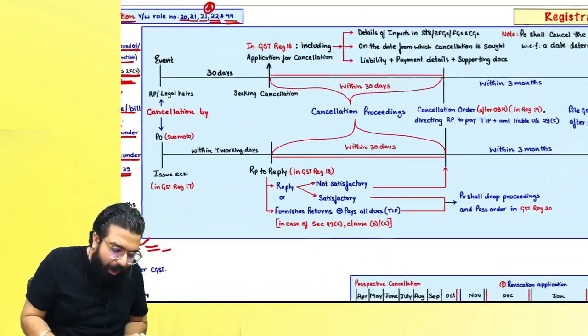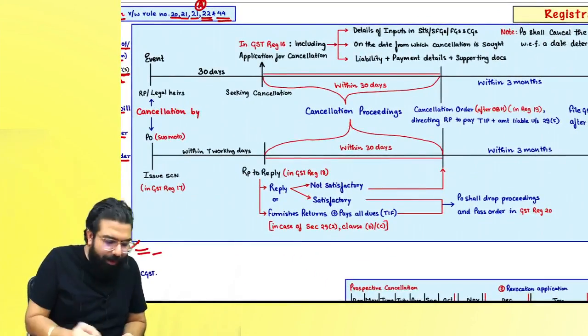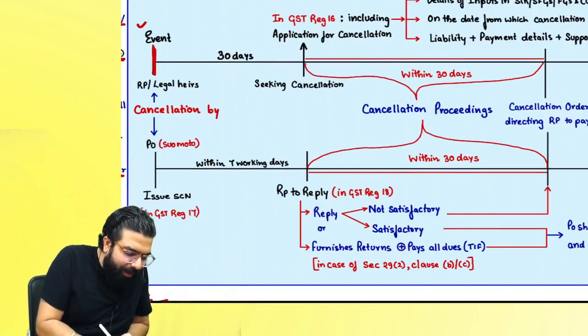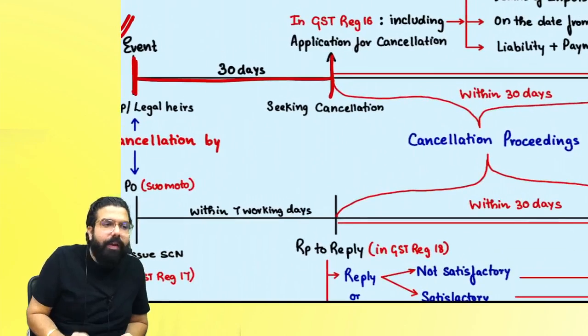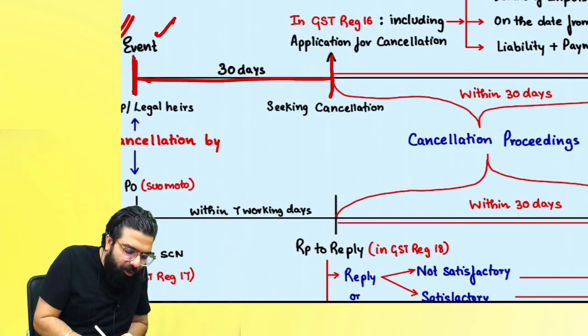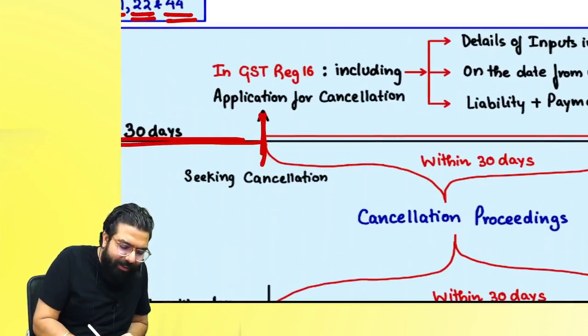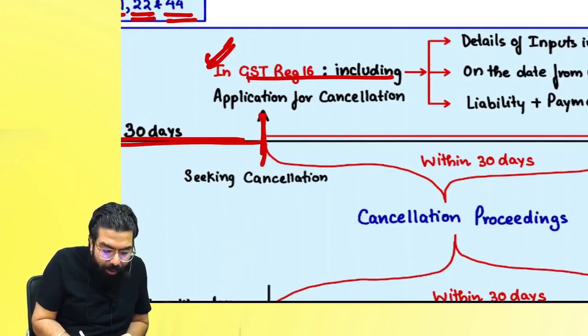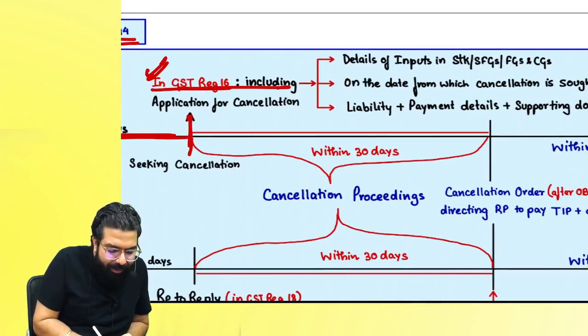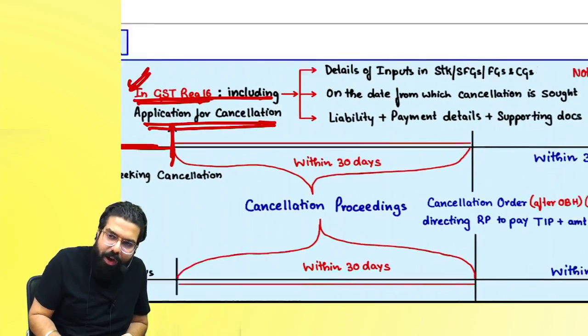Now, sir, what is the procedure for cancellation? Always remember one thing. Once one person has expired, for an example, you have to go ahead and apply within how many days? 30 days. So, once one event happens, you should apply within 30 days in GST REG 16, which is the application for cancellation.